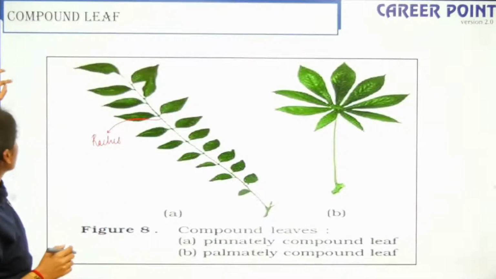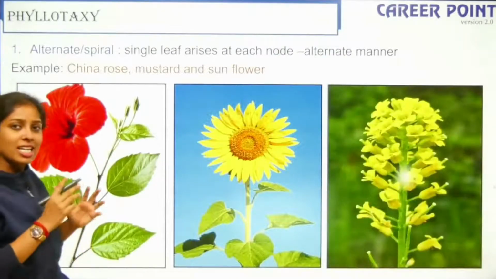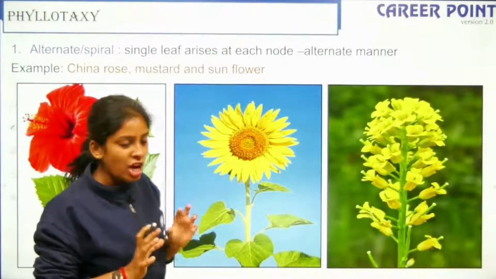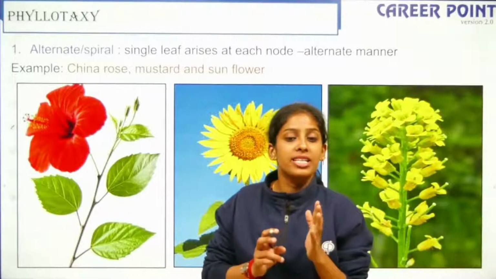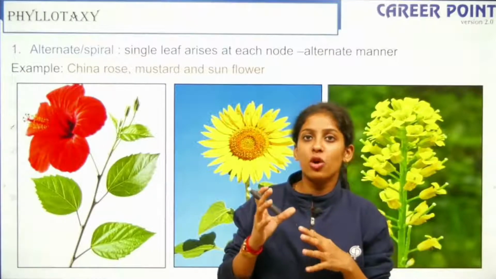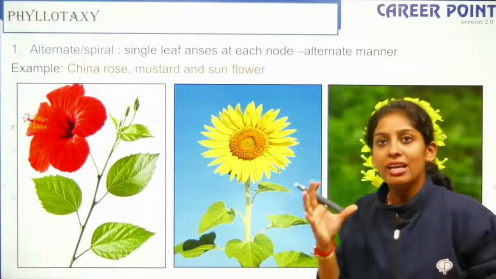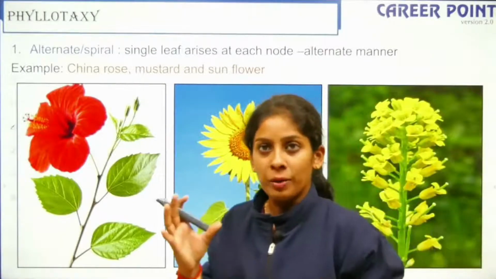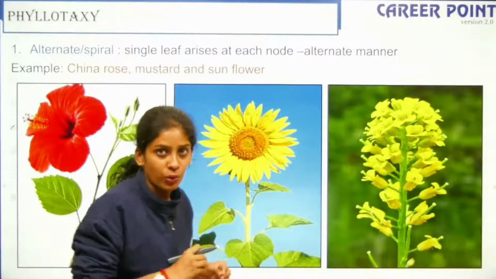Fine. So this you should remember. So what is phyllotaxy? Anything that starts with phyllo is leaf, okay? So taxy is taxonomy, that is classification, which we have read in living world. So phyllotaxy is the arrangement of leaves on the stem, right? So the place on the stem from where the leaf arises is called a node. The subsequent distance between two nodes is called an internode, right?